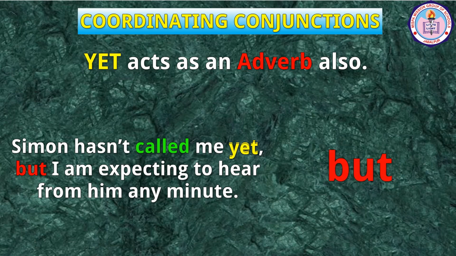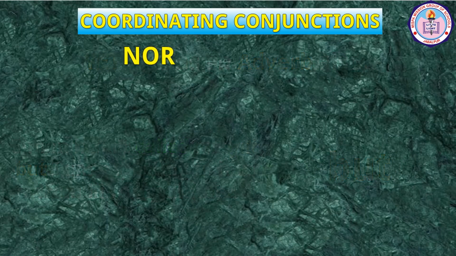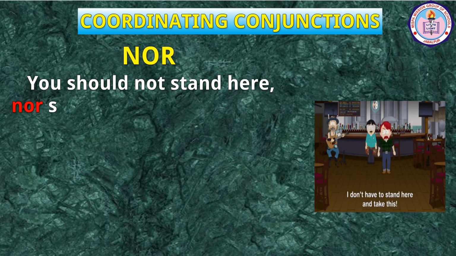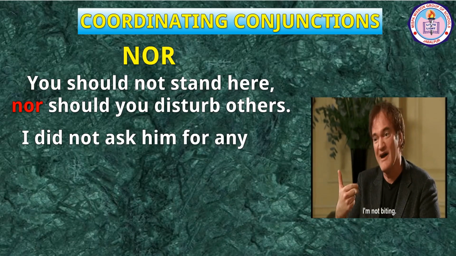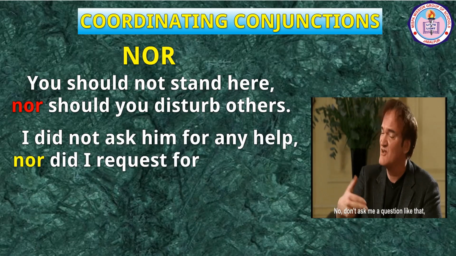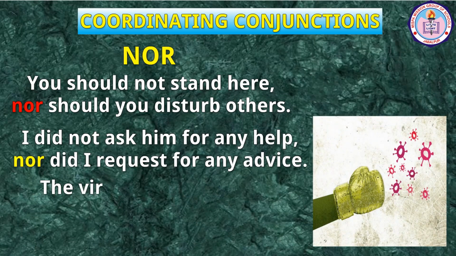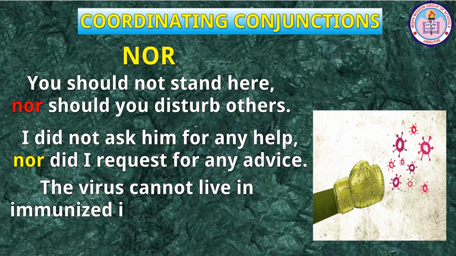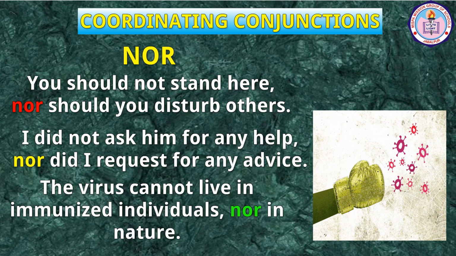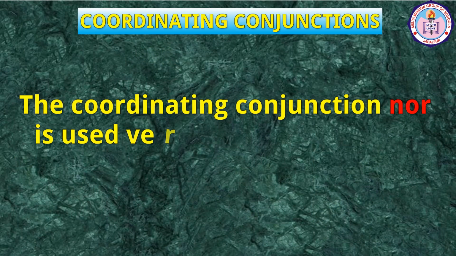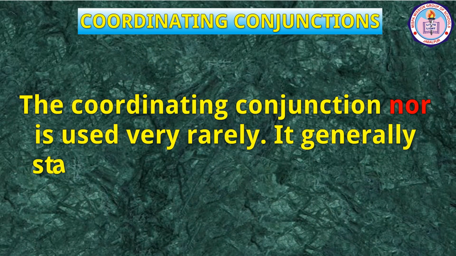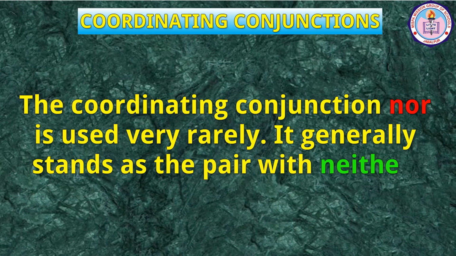The conjunction is but. Nor. For example, you should not stand here, nor should you disturb others. I did not ask him for any help, nor did I request any advice. The virus cannot live in immunized individuals, nor in nature. The coordinating conjunction nor is used very rarely. It generally stands as the pair with neither.